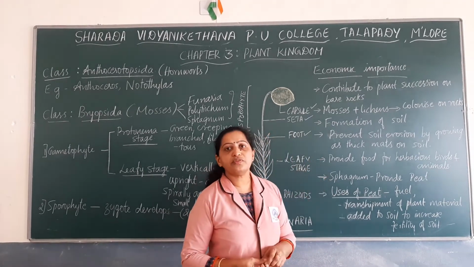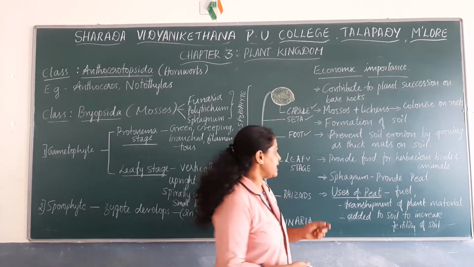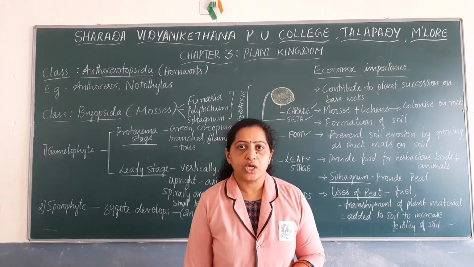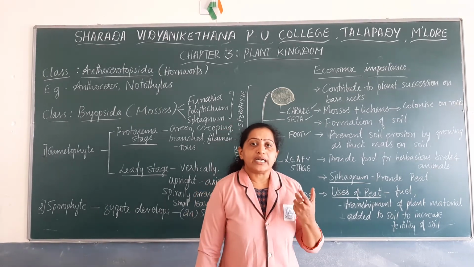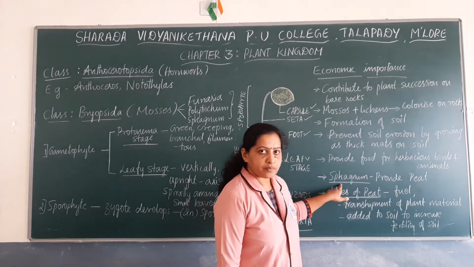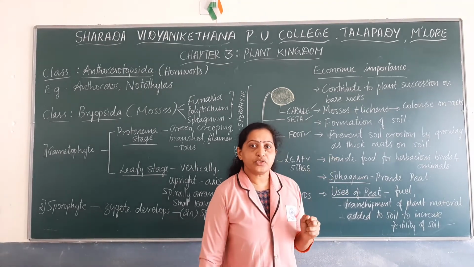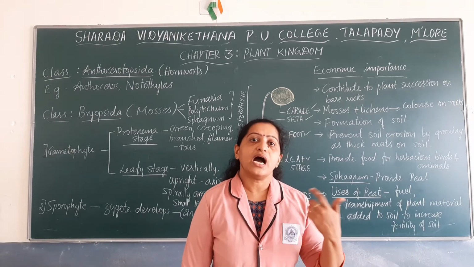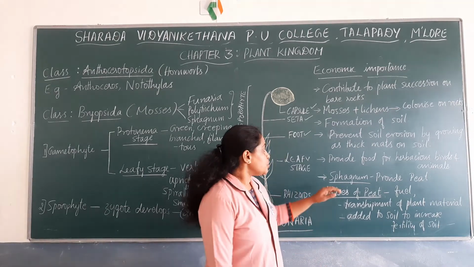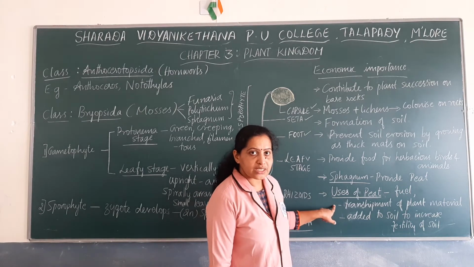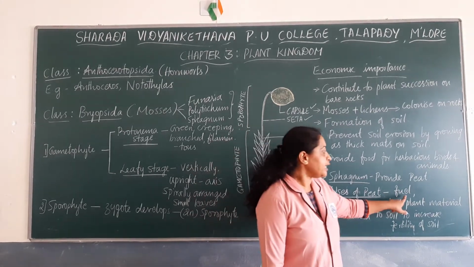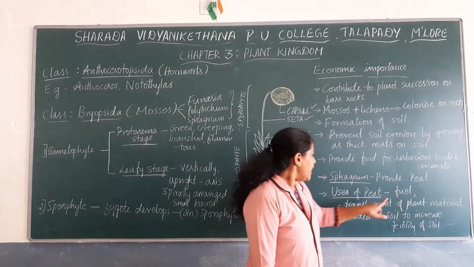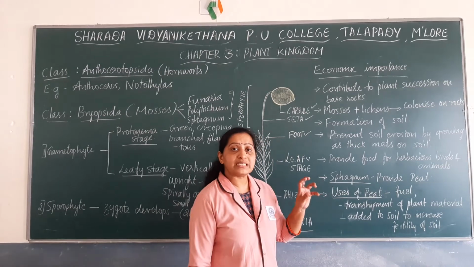And there are some of the bryophytes, especially mosses like Sphagnum, that provide peat. So peat is the deposition of Sphagnum. Partial decomposition or deposition of Sphagnum forms peat after many years. Okay. So this peat has various uses. Some of the uses of peat are that it is used as fuel. For a longer time it was used as fuel.